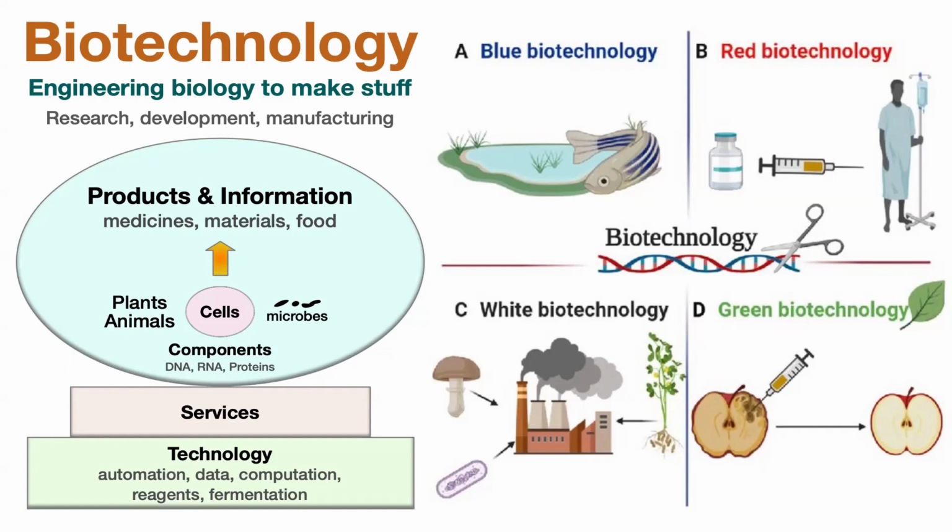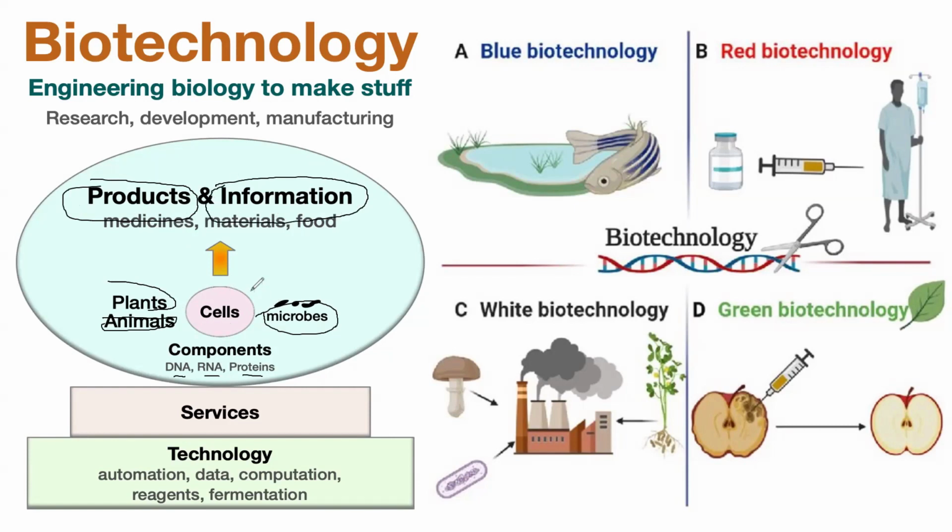And from here, we can clearly see that in biotechnology you use plants, animals, or microorganisms, or any component from these organisms, such as DNA, RNA, proteins, or a cell itself, to generate a product. It can be a product or information. So this is what we call biotechnology.